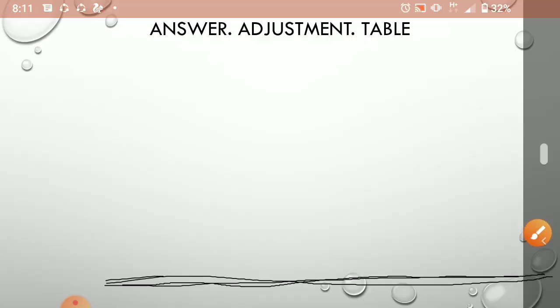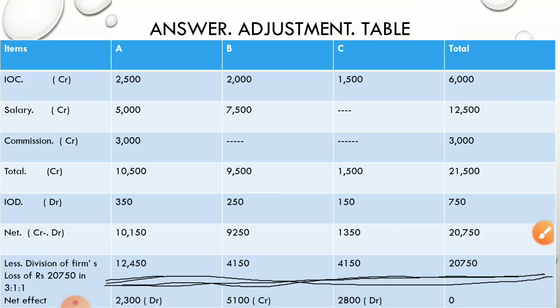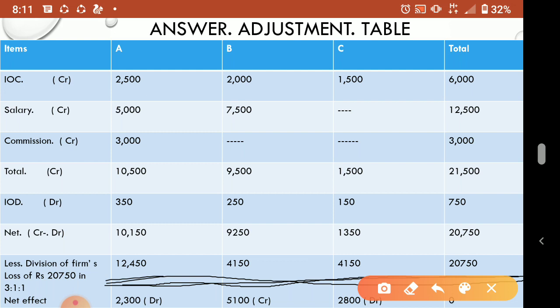Here you see the adjustment table. Whenever a past adjustment question comes, the first thing you have to make is an adjustment table. You make as many columns as there are partners, plus one column for writing the items. If two partners are there, you make only two partner columns. Here three partners are there, A, B, C, and a total column. And one column for writing the items.